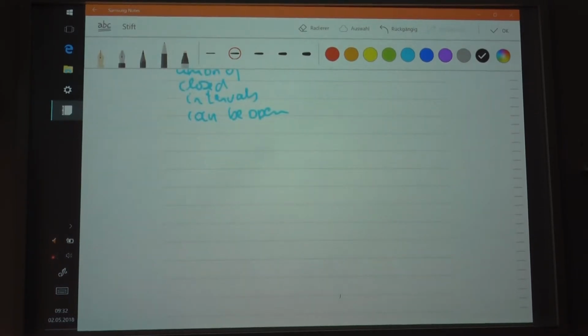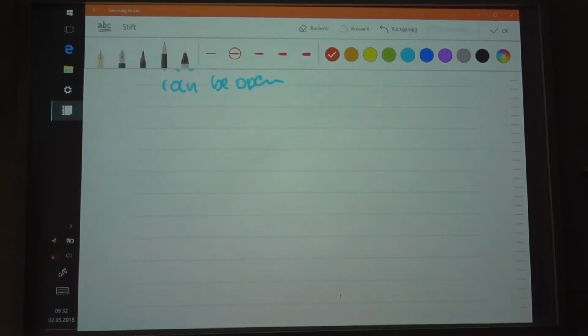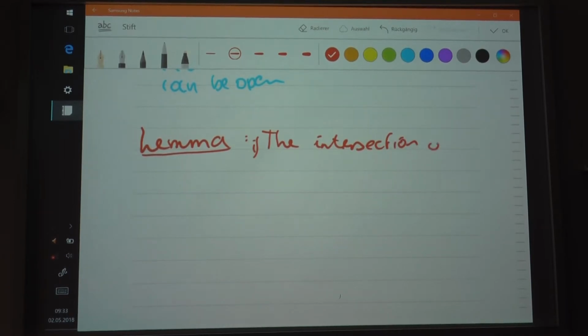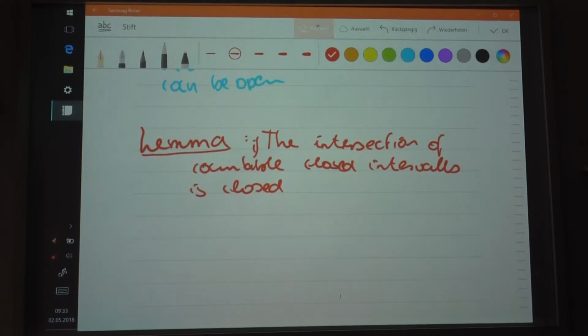Now, the second statement that I would like to make in this context is that the countable intersection of closed sets is always closed. So, on the other hand, this will be the second part: the intersection of countable closed intervals is closed. This is the first statement that I would like to make here.